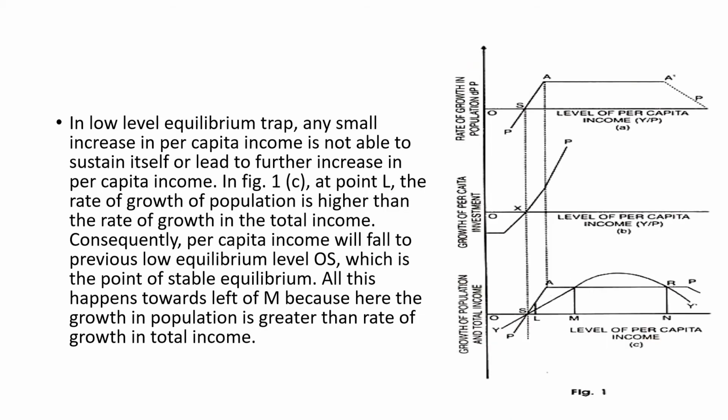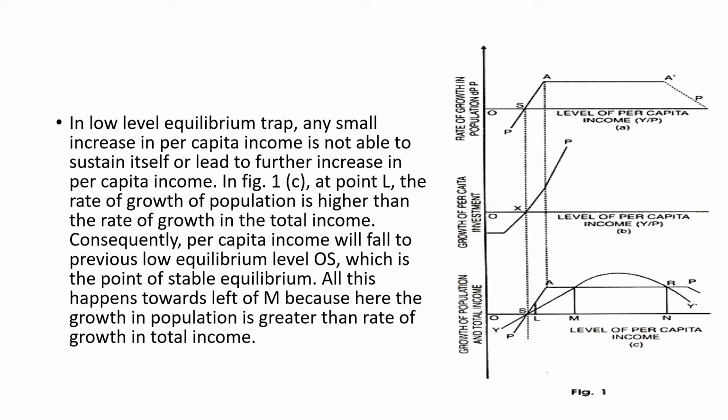In the low level equilibrium trap, any small increase in per capita income is not able to sustain itself, or cannot lead to any further increase in per capita income. In figure 1 panel C, you can see a point L, where the rate of growth of population is higher than the rate of growth of total income.